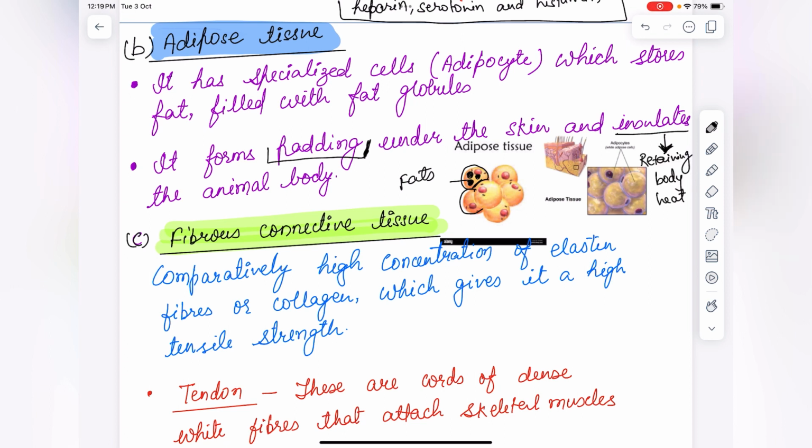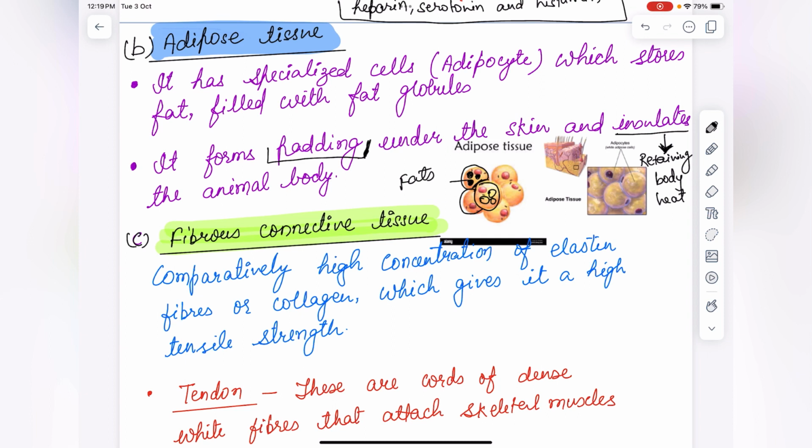Adipose tissue stores fats. It has large droplets of fat that swell up when it absorbs fat.